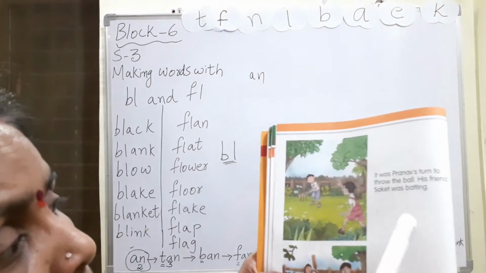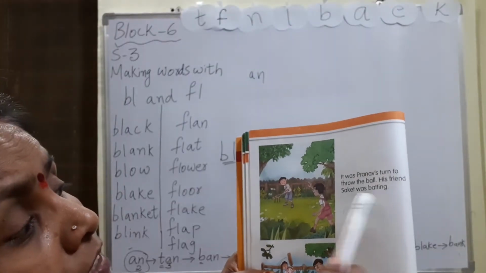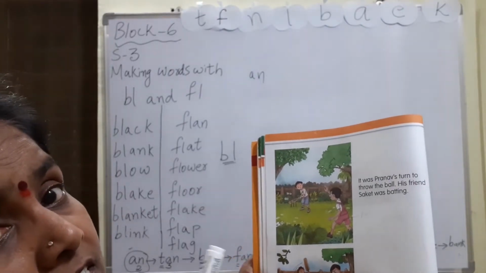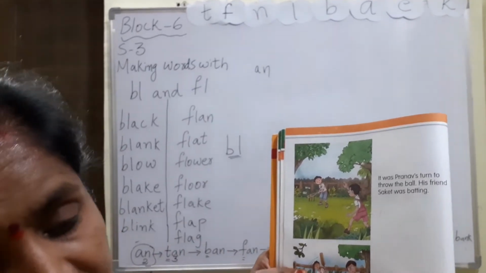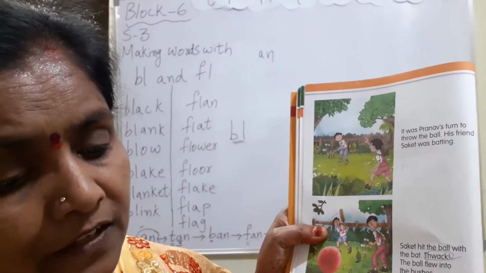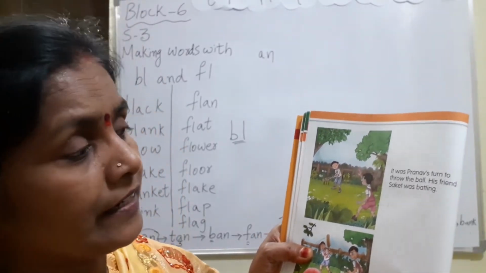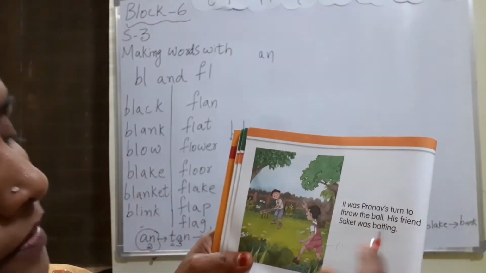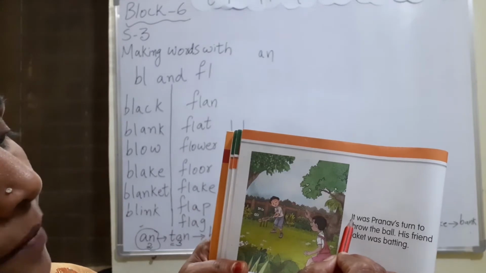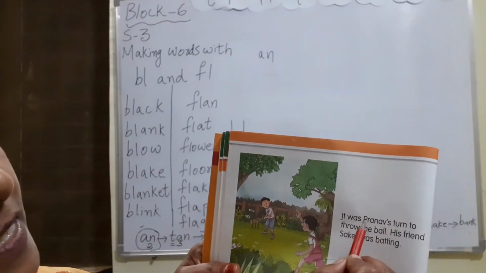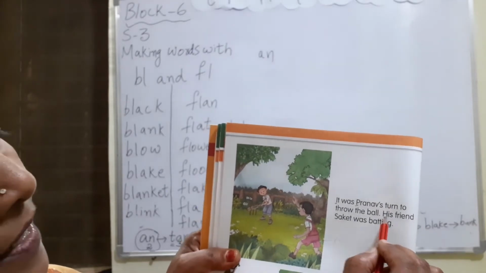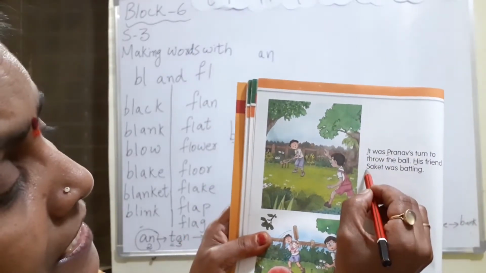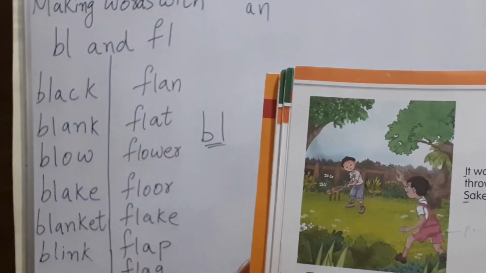Here in the first paragraph you find out which words are beginning with a capital letter. If you see here, this is a capital letter, this is a capital letter, this H is a capital letter, S is a capital letter.